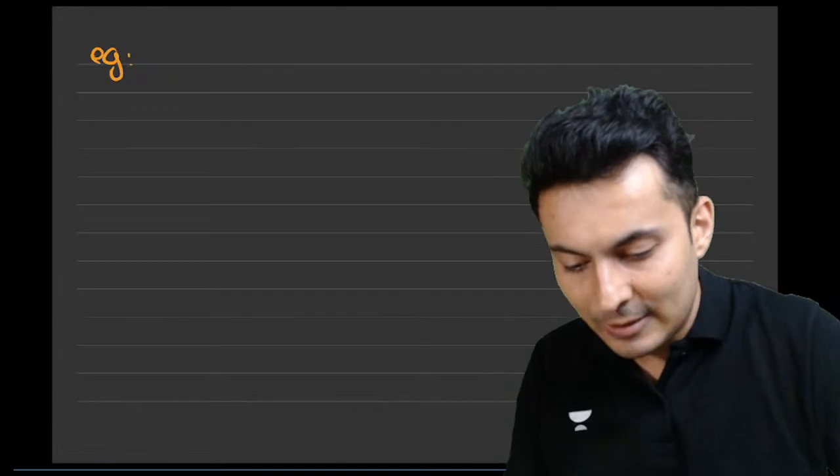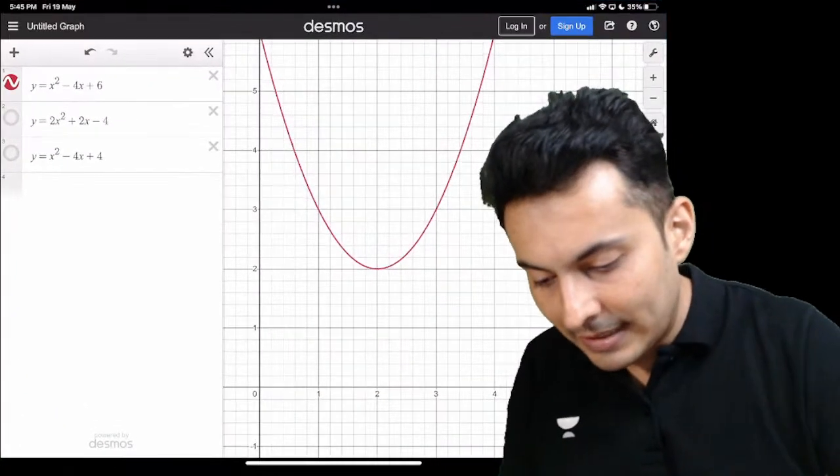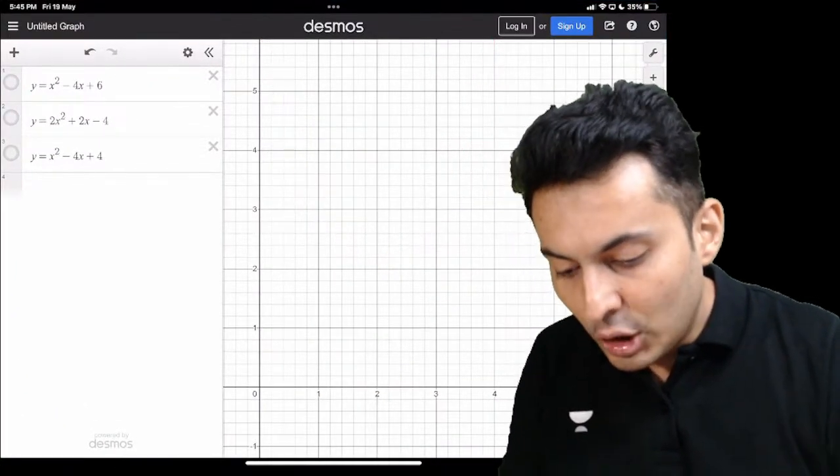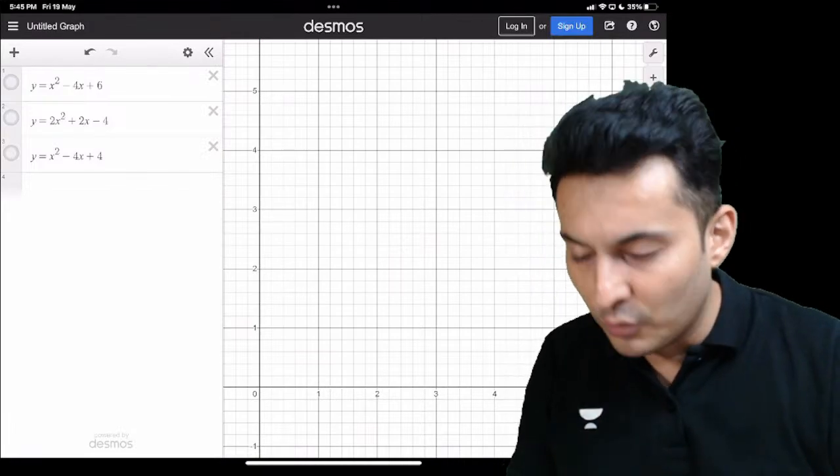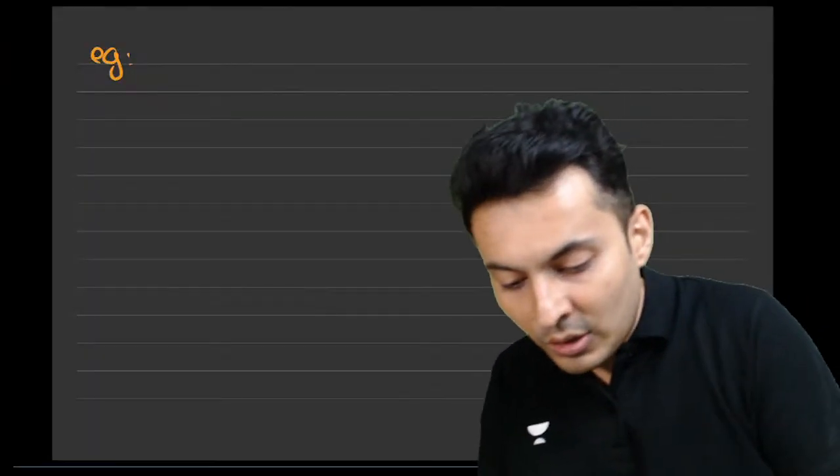Let's take the second example, my dear students. I'm just opening up that graph. The second example is 2x square plus 2x minus 4. I hope you guys can see it.